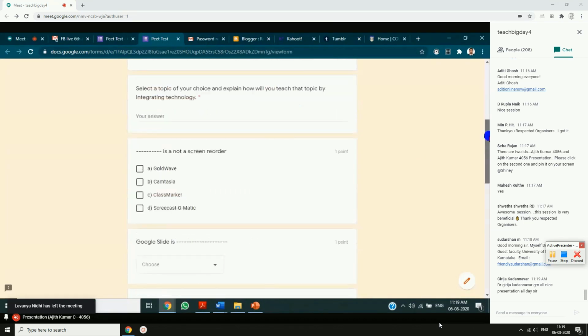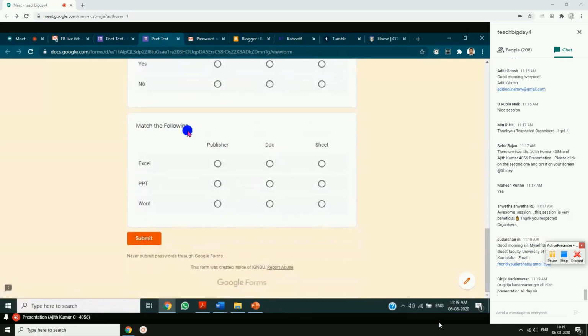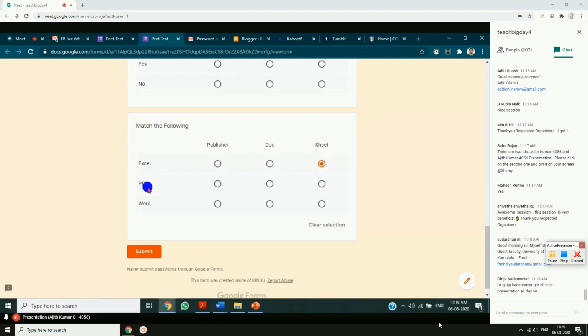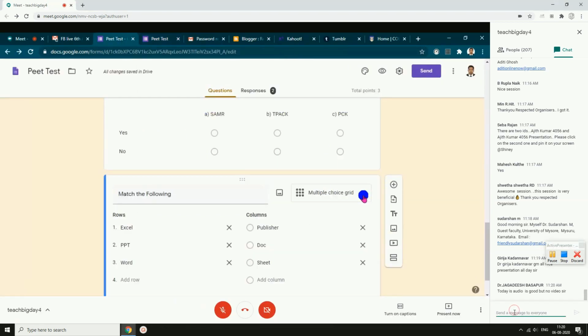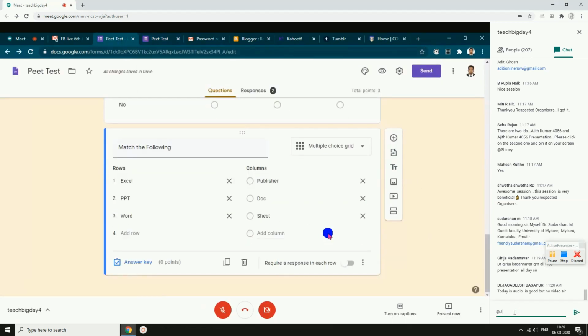So you can come down and see, match the following. Excel is equivalent to, maybe what we call Sheets. Then PowerPoint is equivalent to Publisher. Word is equivalent to Doc. So this is how it will be working in Google Form. This is a match the following type of question. You will not find it that way, but you can use the multiple choice grid for creating match the following type of question.